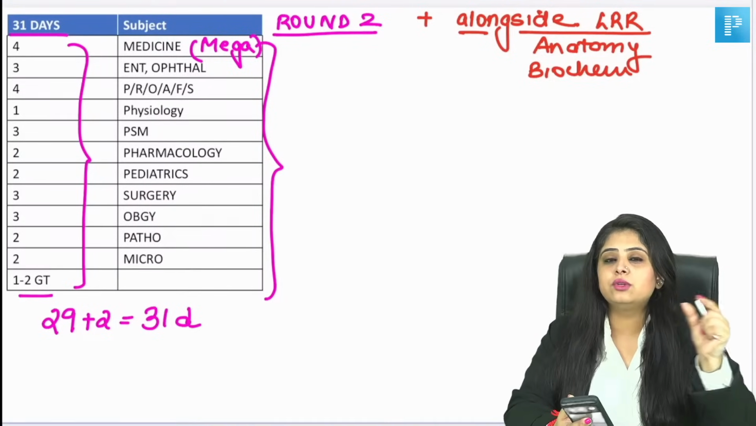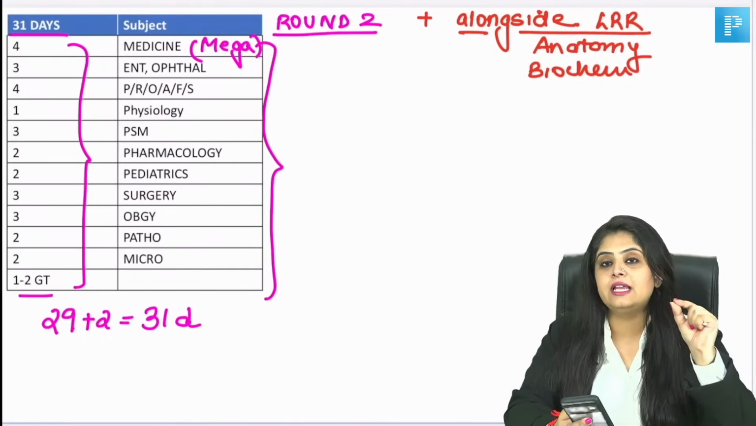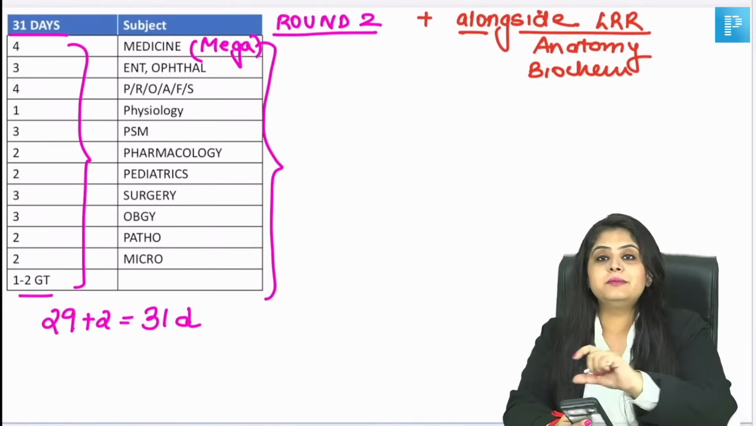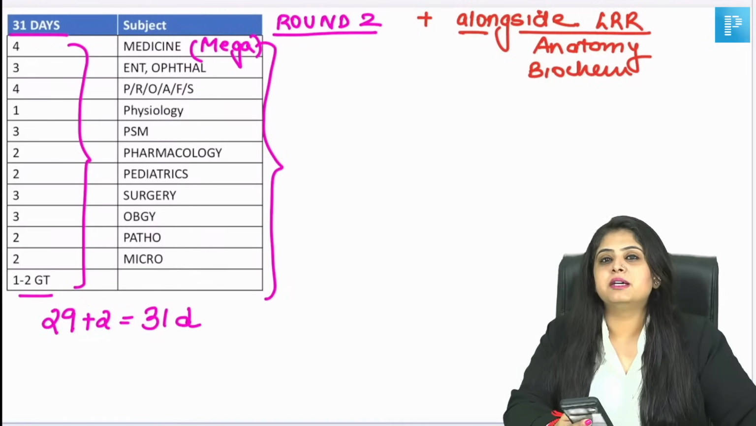So jo dates hoga, uske aaspaas you are gonna shift your LRRs accordingly. And no, LRR is not for 2 months, Dr. Anurag. It will be spread over 1.5 months or 1 month. Why?